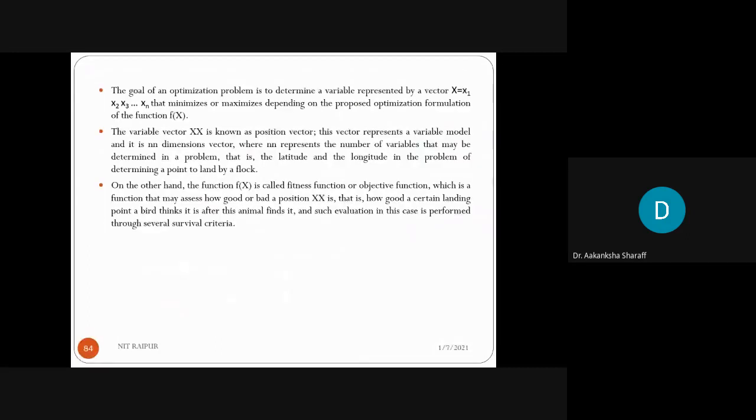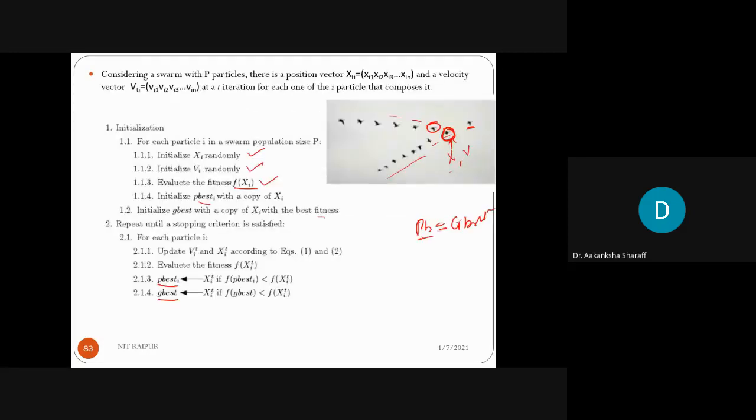Clear? So the goal of the optimization is to determine a variable represented by a vector, this one, that minimizes or maximizes, depending on the proposed optimization formulation, the fitness function, that is your f(x).